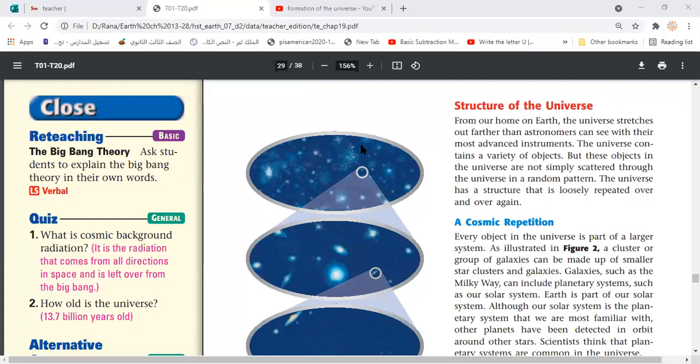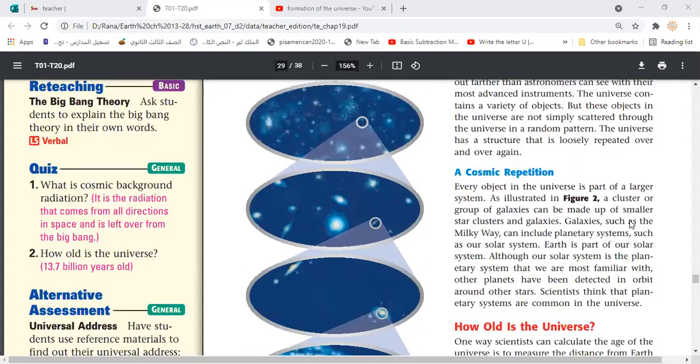Or a galaxy cluster. So here, this gives a hint that the matter in the universe is not just scattered or randomly distributed, but has a kind of organization in which smaller objects are always part of larger things, and so on. We can say that the universe is made of clusters of galaxies. Each galaxy is made of many stars and planetary systems. Each planetary system is made of a star and some planets. The planets already have moons rotating around them, and so on. Do you get this? Is it clear?